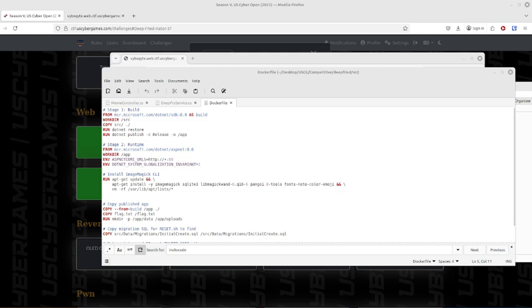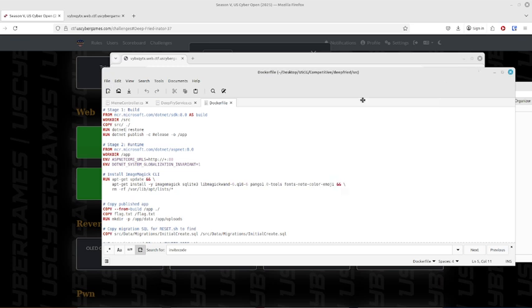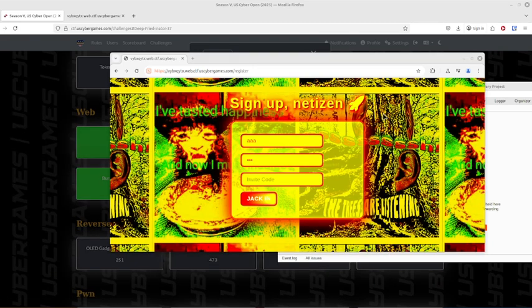Oh, I found it here. It's in the reset.sh, and pretty much exports it, right? So it creates the invite code and then exports it to the environmental variables. And then how can we get the environmental variables?